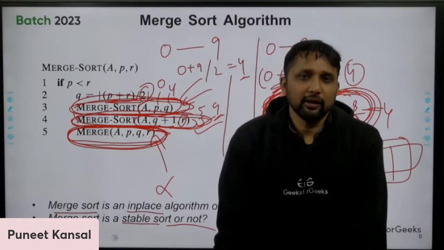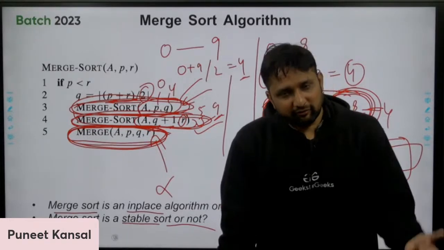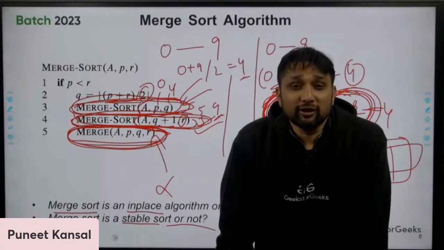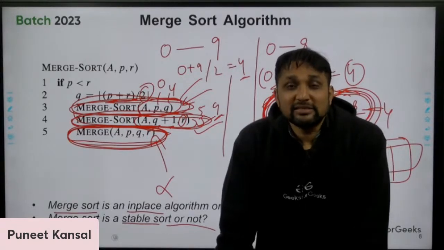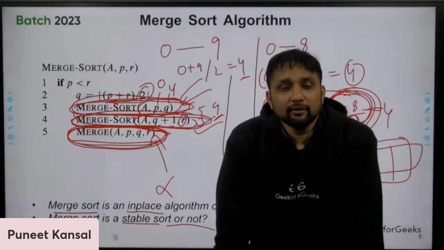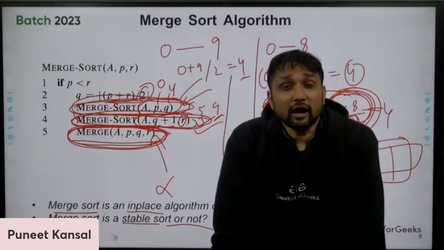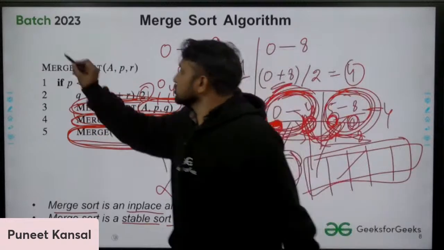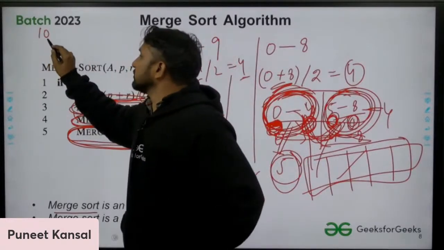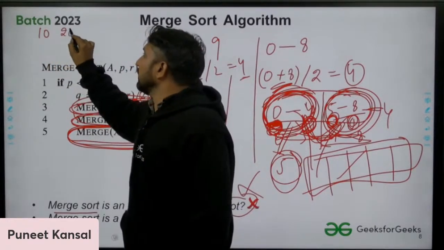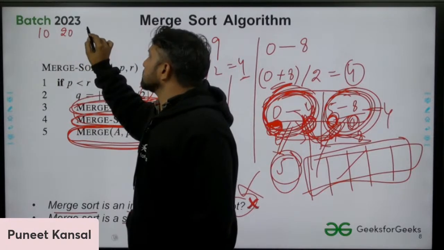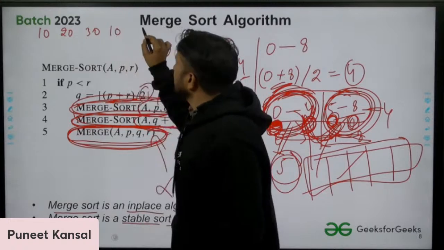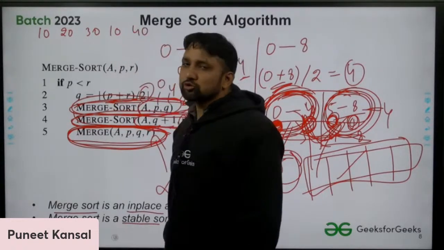Let me say it the other way around. If the sequence in which we give the input is different from what you get in the output, then that is not stable. Let's take an example now. Suppose I give you the elements 10, 20, 30, one more 10, and then 40. I ask you to sort these elements.